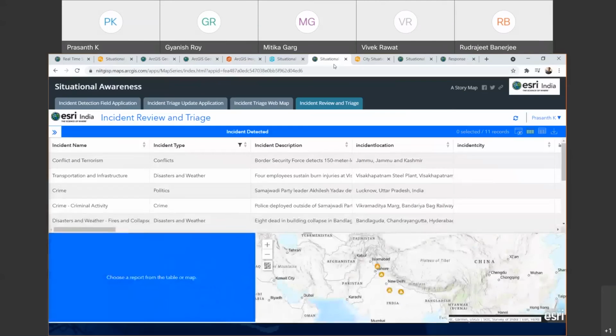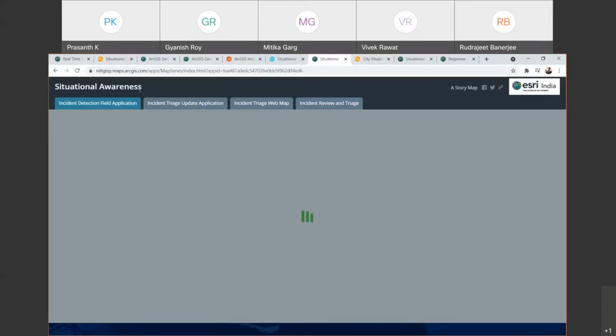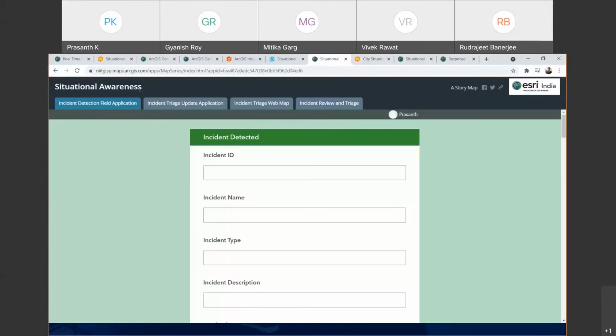Also, it helps you to create situational awareness triage. So there are different survey applications. As I mentioned in my presentation, I have used Survey 123 to create a specific survey form which will help you to gain information from the field.